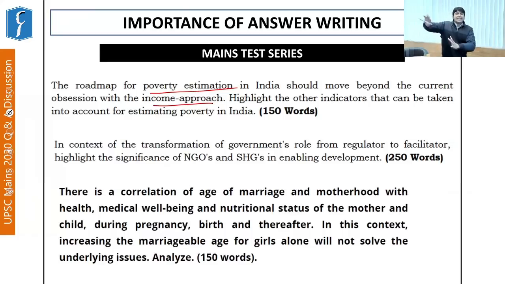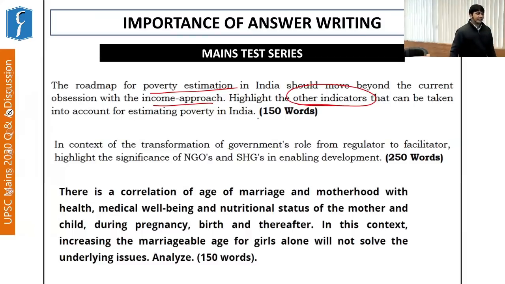But we forget the other aspects of development, that is, nutrition, health, education, etc. So all these aspects of defining poverty must be included. And this is what was highlighted in the Multidimensional Poverty Index report. It says to highlight other indicators. So these are the other indicators that can be taken into account while estimating poverty in India.